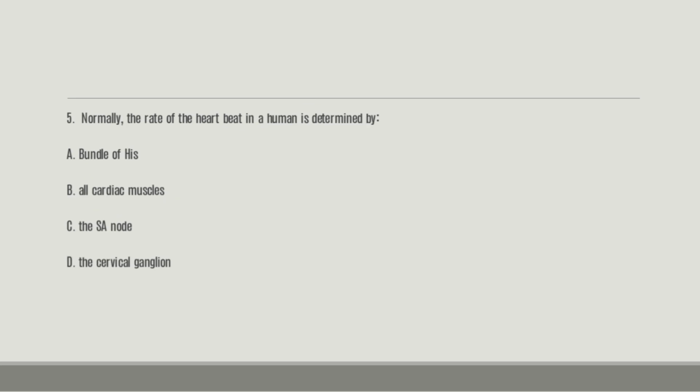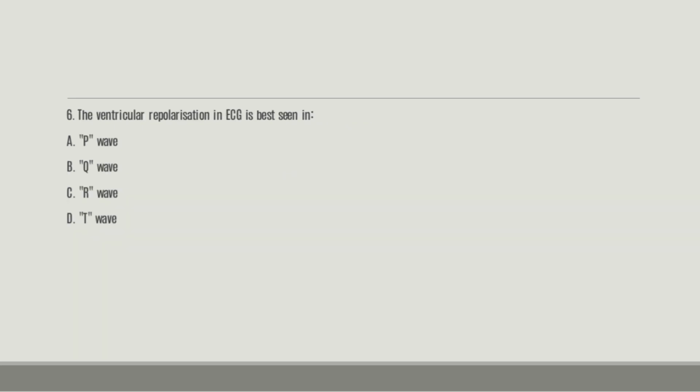Number five, normally the rate of heartbeat in a human is determined by A. the bundle of His, B. all the cardiac muscles, C. the SA node, D. the cervical ganglion. So which of the following can be used to determine the human heart rate? And the right answer is C. The SA node.